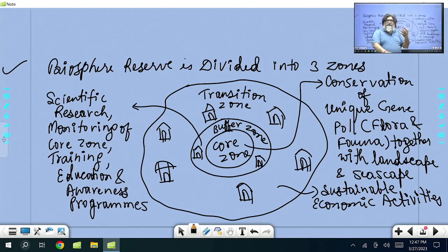Whatever human developments are there, they all take place in transition zone. Gulf of Mannar, that is Palk Strait, India and Sri Lanka, again a biosphere reserve. Nanda Devi, Uttarakhand, is a biosphere reserve. I'll be going through a map, all such biosphere reserves. But I just want to make you aware. This is how the division takes place. This is how it looks like.